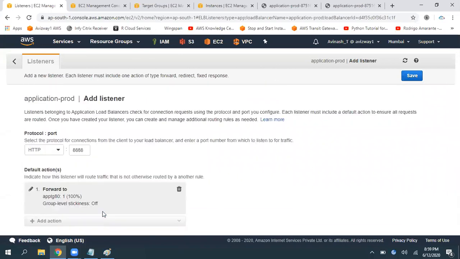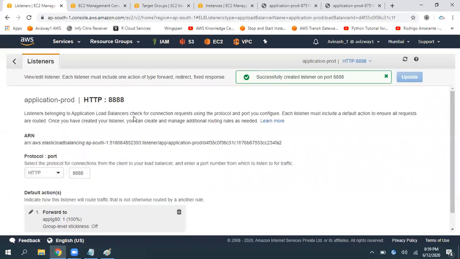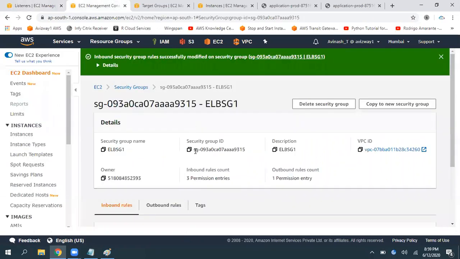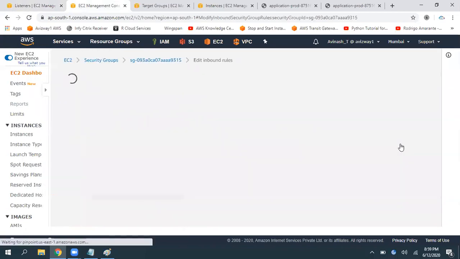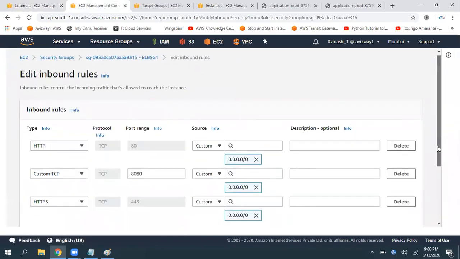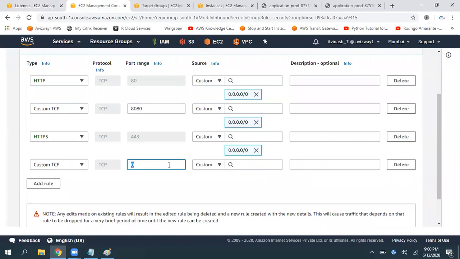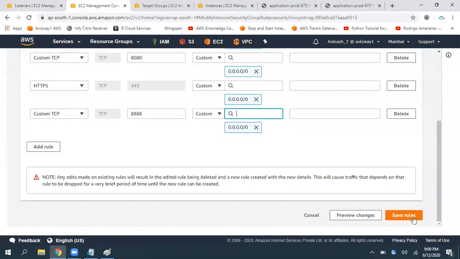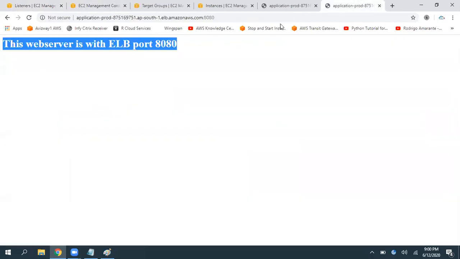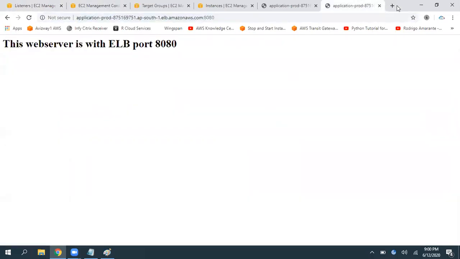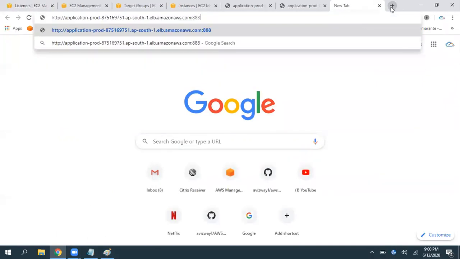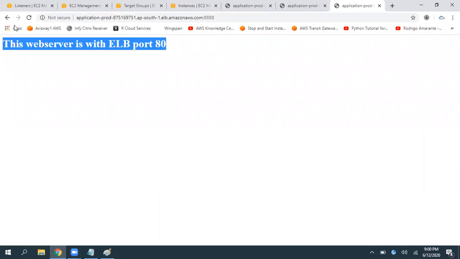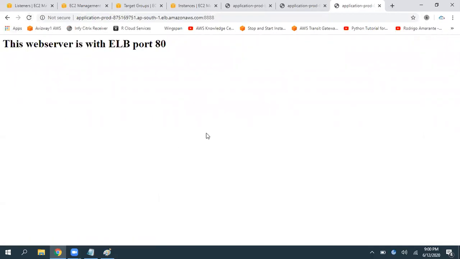Now just save here, click on save. Now this 8888 port needs to be open in our security group. Go to the security group, edit it, add another custom TCP, open 8888, and select that, then click on save rules. Now with the same URL, if you give 8888, see, it is delivering from one of the target groups.